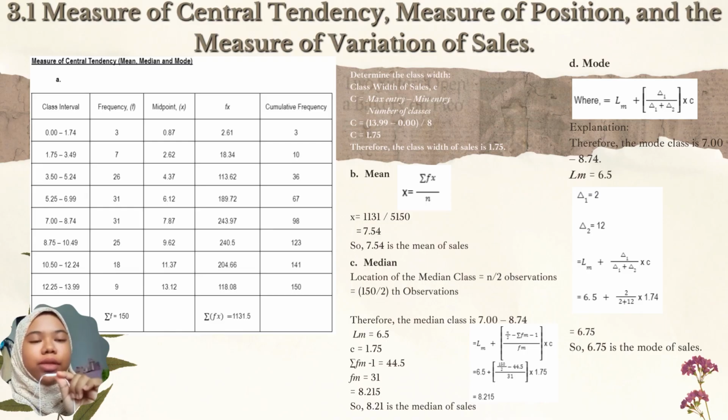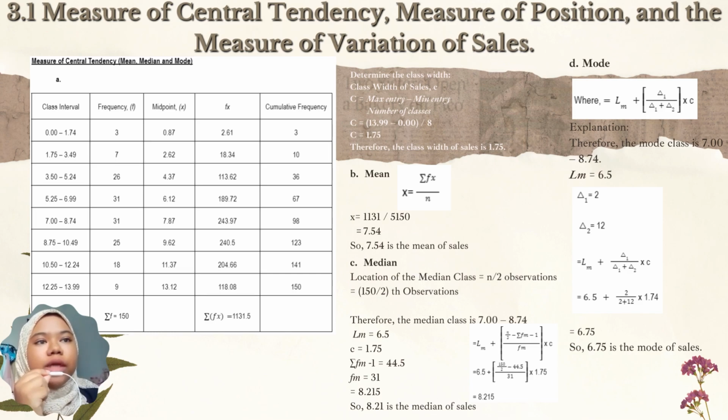For 3.1, there is a table for measure of central tendency, for median, mean, and also mode. We must use a class width of sales, which is 1.75. We must find the mean. The formula for mean is fx divided by n. So the answer is 1131 divided by 150. The answer for mean is 7.54.